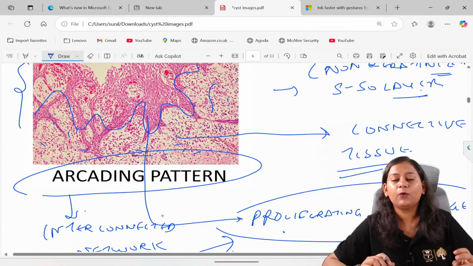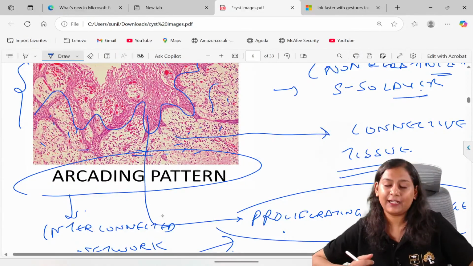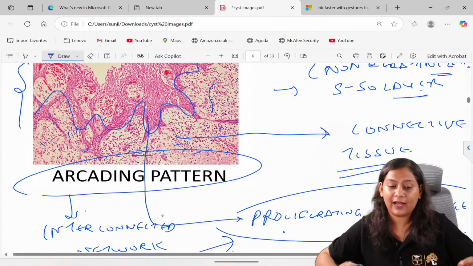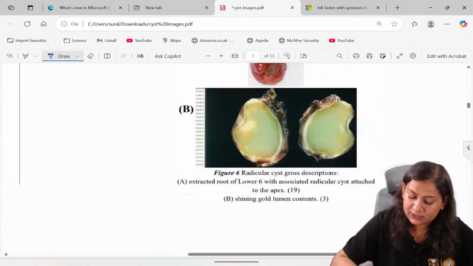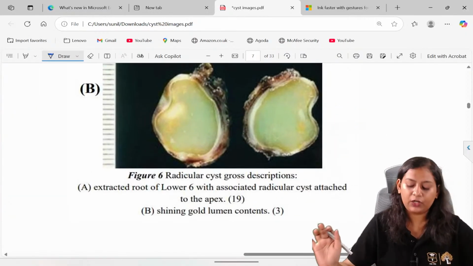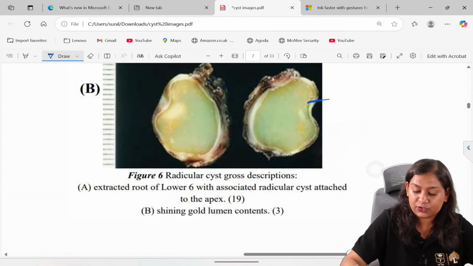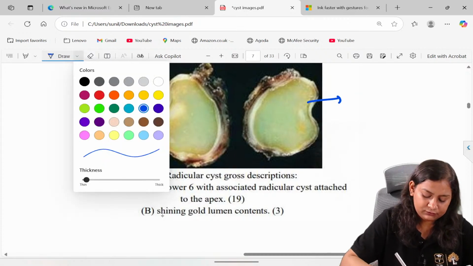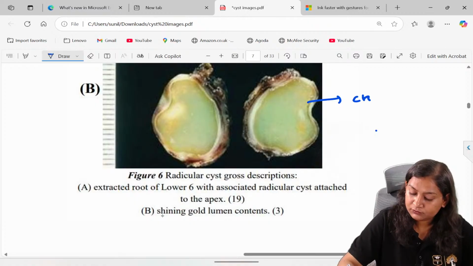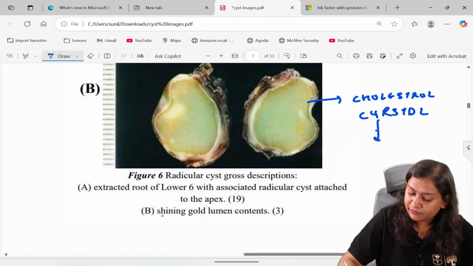Now what happens when we aspirate the radicular cyst? On aspiration of the radicular cyst, what do we see? Cholesterol crystals. See, these are the cholesterol crystals. These cholesterol crystals give a very important shimmering effect.